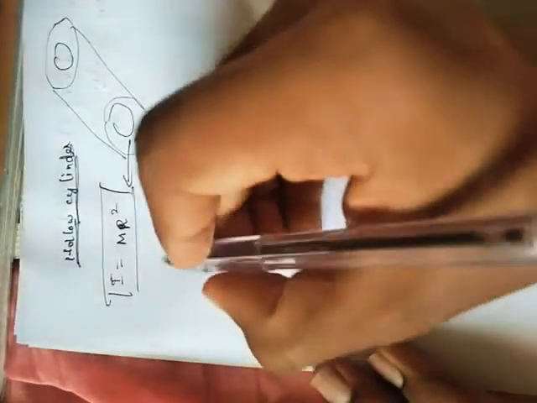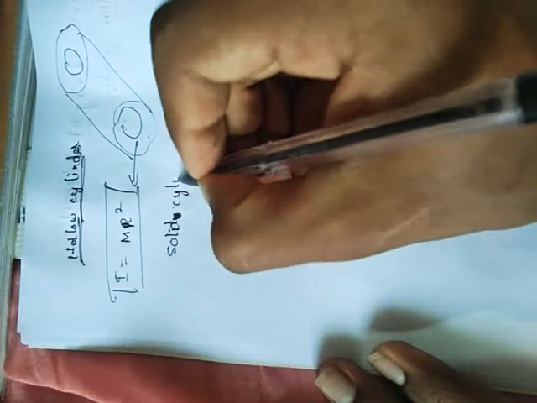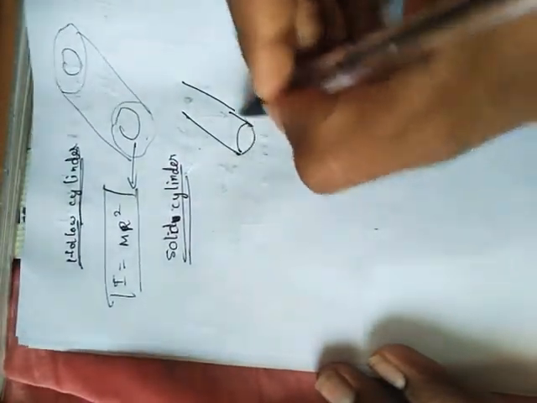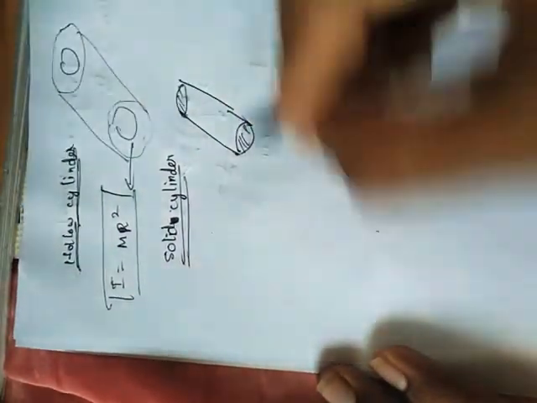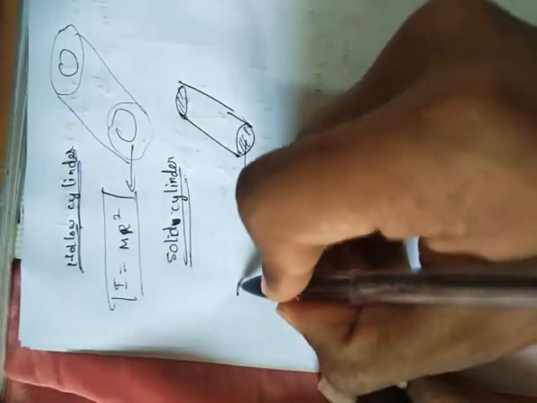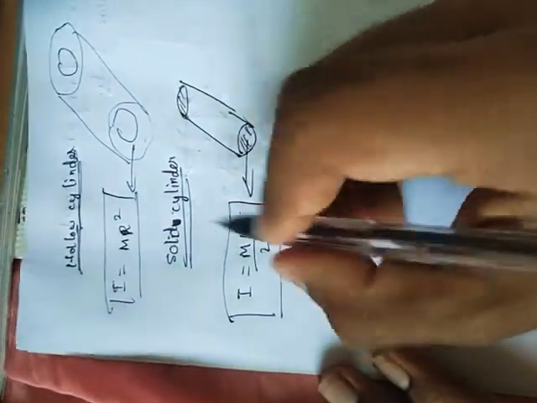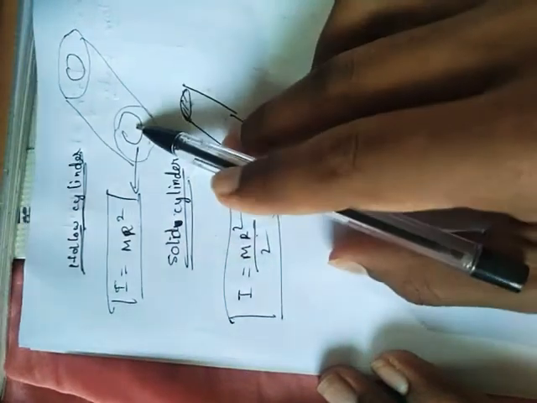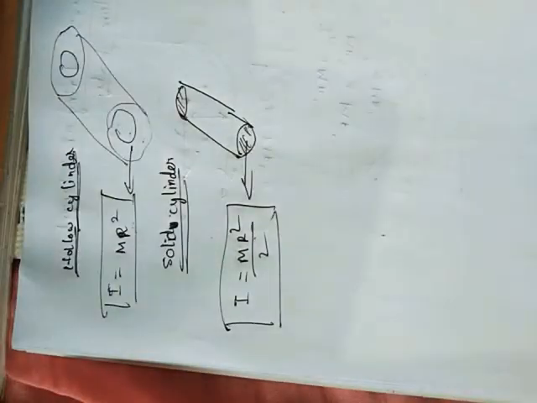For the solid cylinder, it's like this. It seems like a disc. Yes or no? This seems to be a disc. So the same formula as disc, M r square by 2. So moment of inertia for solid cylinder and disc is the same, and moment of inertia for hollow cylinder and ring are the same. Okay, you have some short tricks.